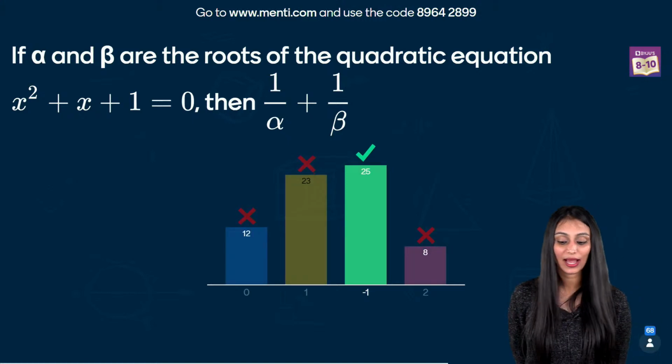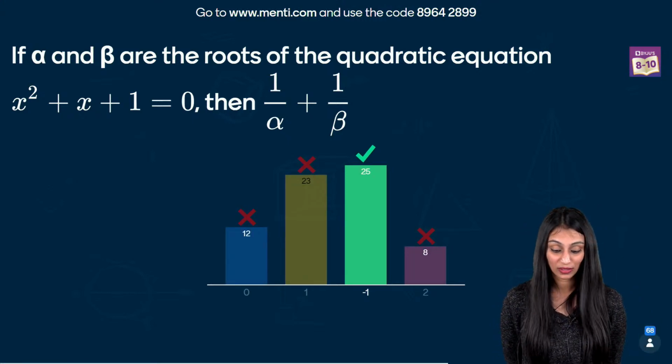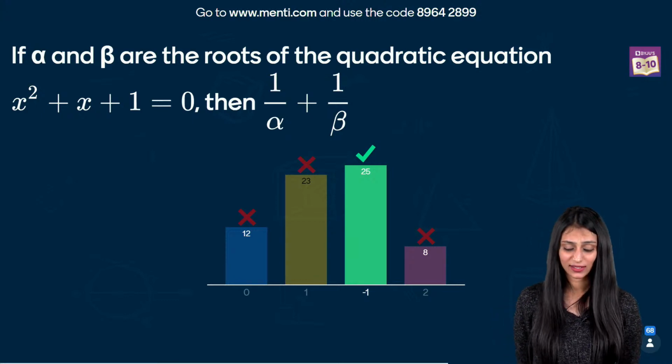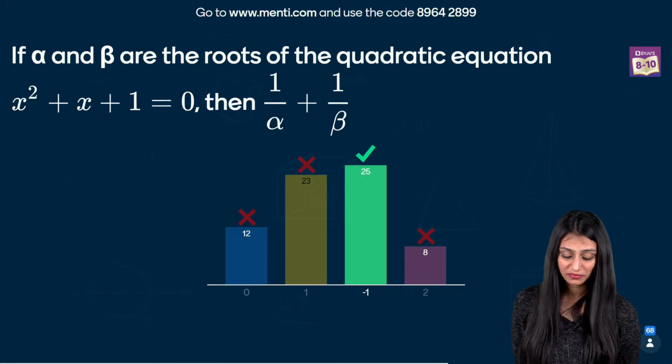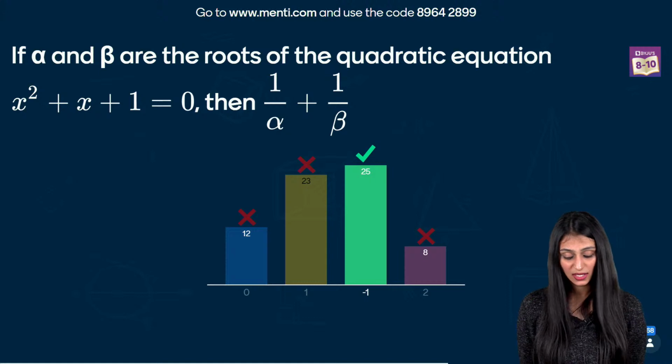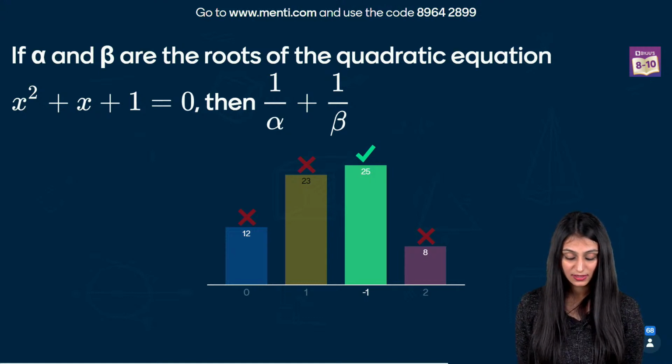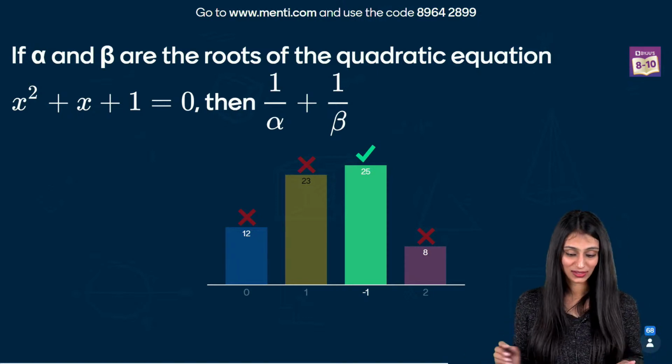Okay, let's take a look at the answer. How many of you have actually given the right answer? Oh, that's very disappointing. See, minus 1, 25 students are saying it's minus 1. Some are saying it's 1, some say it's 0, some say it's 2. बहुत simple question था ये तो.